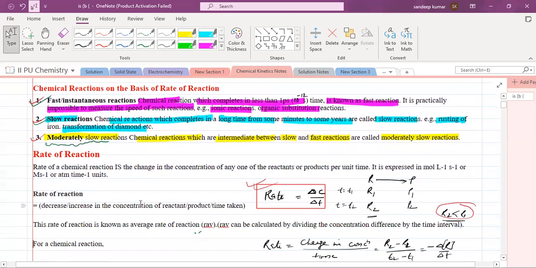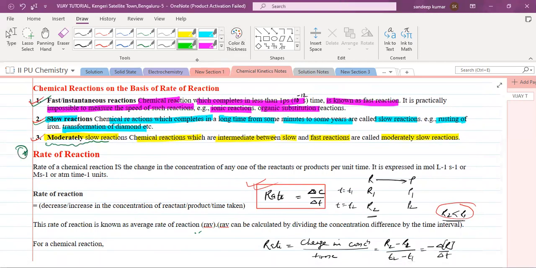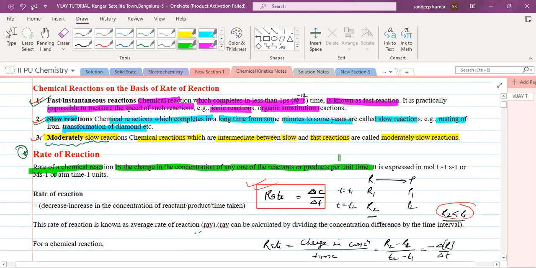Now try to understand what we mean by rate of a reaction. The rate of a chemical reaction is the change in concentration of any one of the reactants or products per unit time. It is expressed in mole per liter per second, or molarity per second, or atm per time unit.